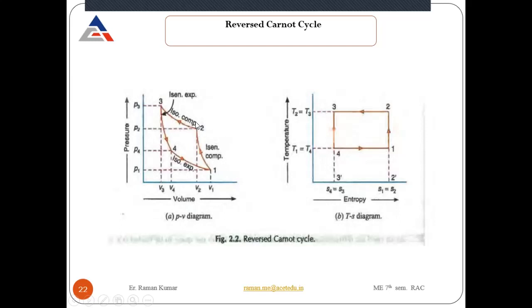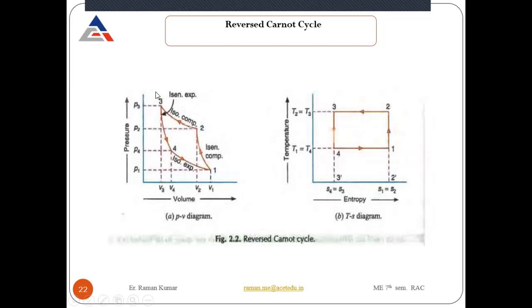During isentropic compression, the volume is going to decrease, and the pressure and temperature are going to increase from 1 to 2, with no exchange of heat between system and surrounding. But during process 2 to 3, there is exchange of heat between system and surrounding because it is isothermal compression. From halfway to the top dead center, isothermal compression takes place, and during this, rejection of heat will be there. After this, 3 to 4.